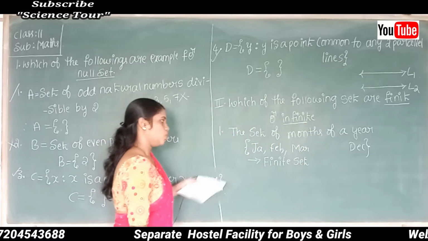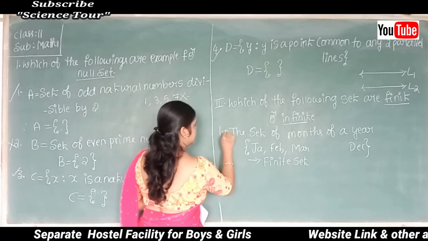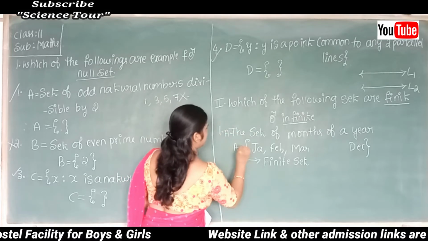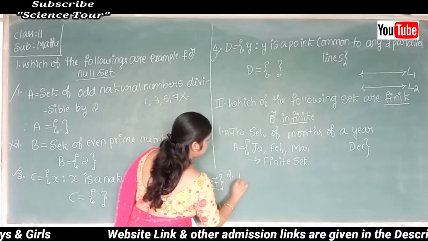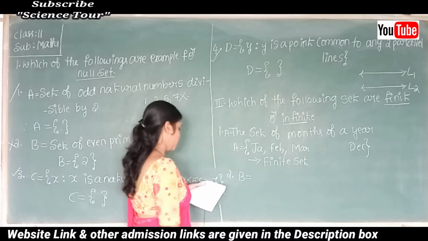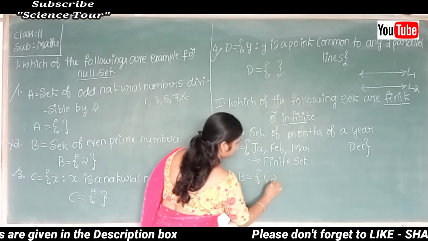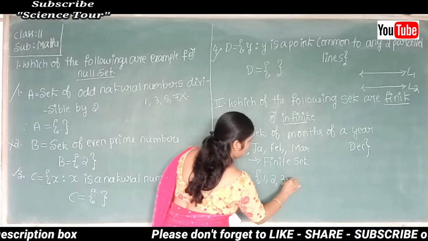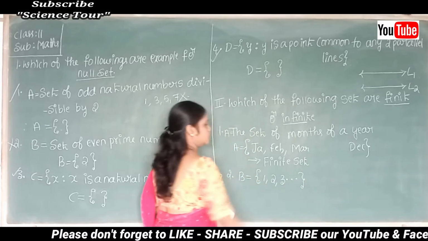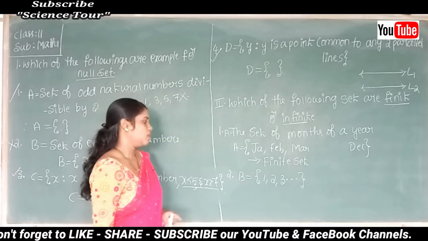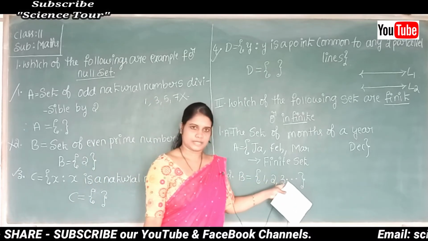Next I'll consider set B equal to 1, 2, 3, dot. What is the meaning of this?